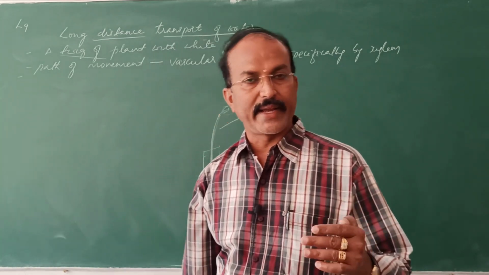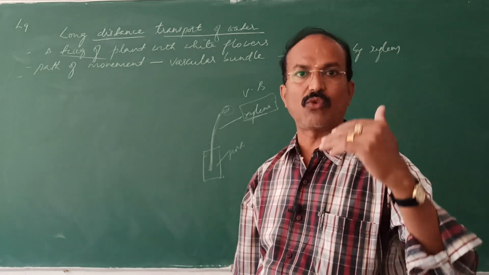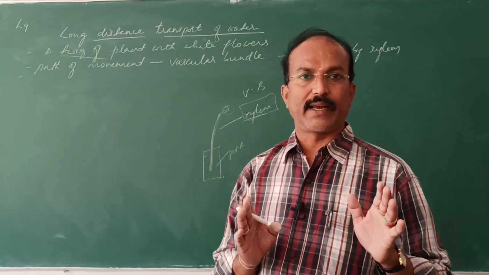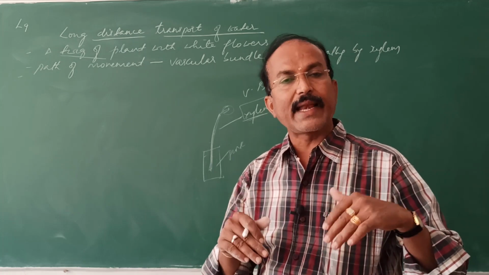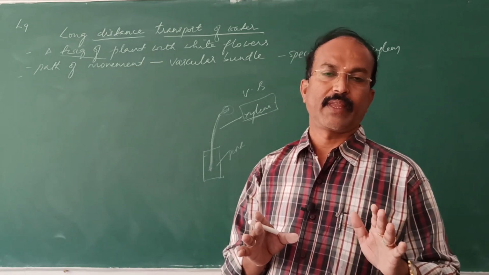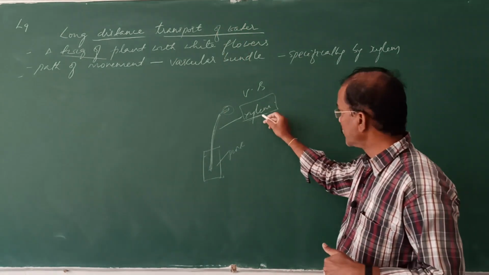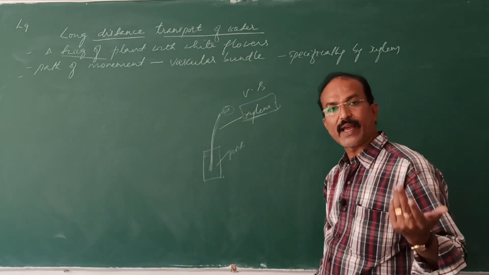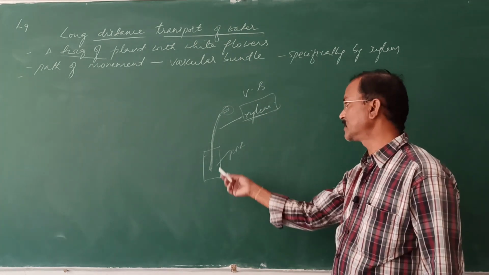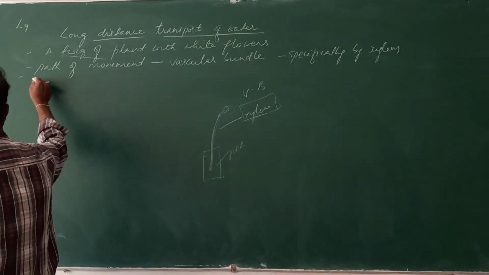Water conducting means movement of water, mineral salts, hormones and so on occurs through the xylem only. The movement of food, organic and inorganic solutes occurs through phloem. So from the root to the tip of the plant body, the water is moved through the xylem. That path we can trace out by taking a transverse section or a cross section of this twig. So the path will be the vascular bundle.